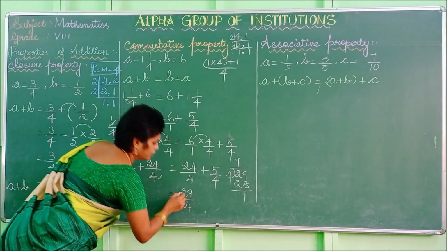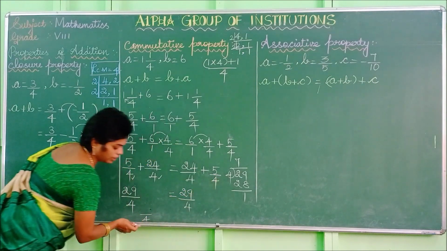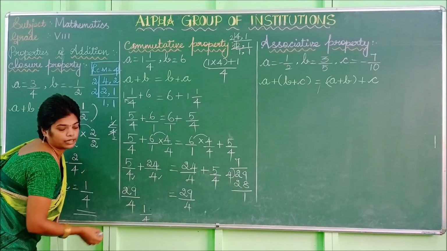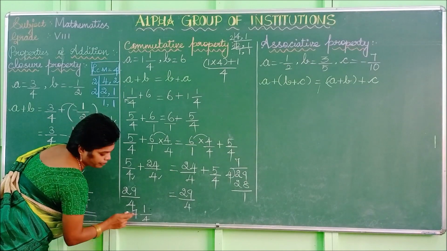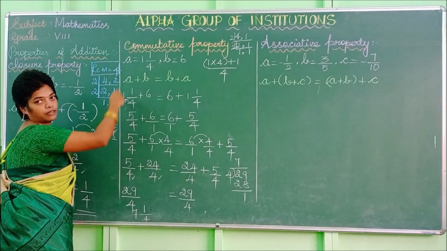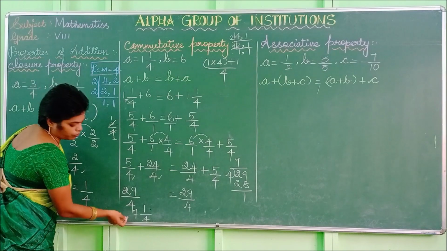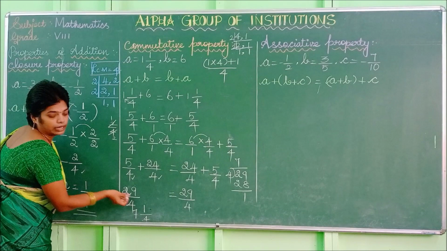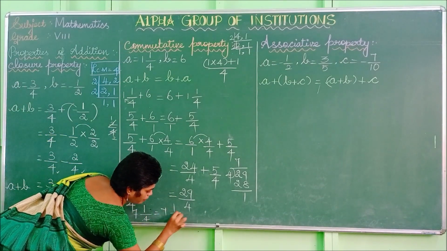So how can we write these terms? We write the quotient as the whole number, the denominator stays the same, and the balance you keep as the numerator. You can multiply and check: 7 4s are 28 plus 1, you get the value 29, denominator 4. Using this method you can change the mixed fraction into the improper fraction. So you can also write this as 7 1 by 4.